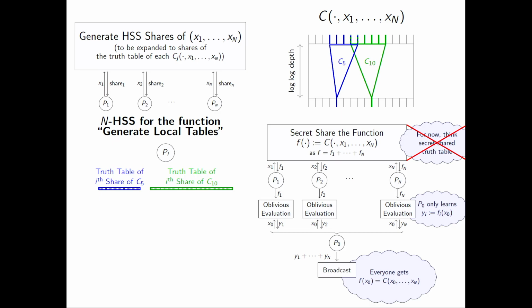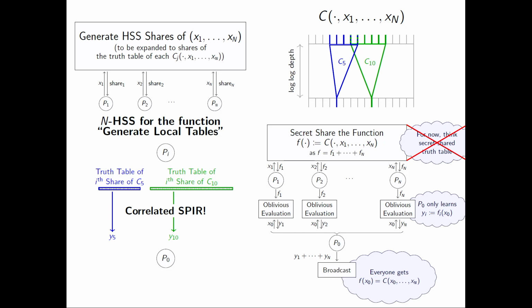So using the n-party primitive of homomorphic secret sharing, we can make sure the parties hold additive shares of the truth tables. And now we can use correlated SPIR to allow Bob to perform the oblivious evaluation.